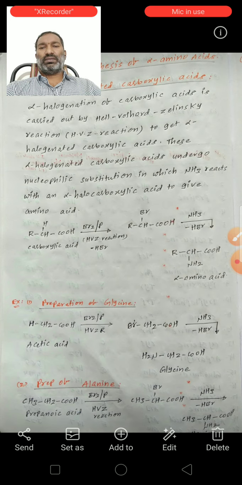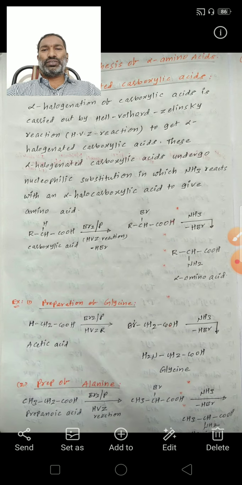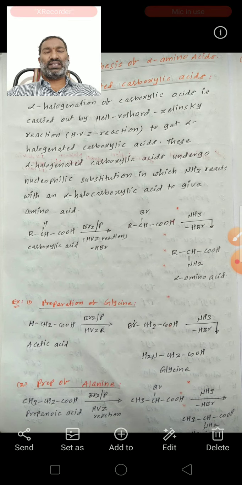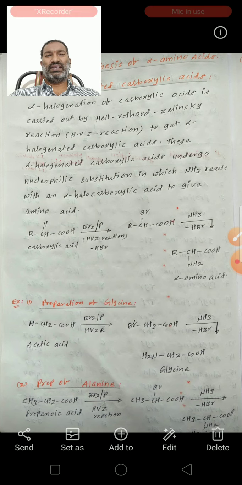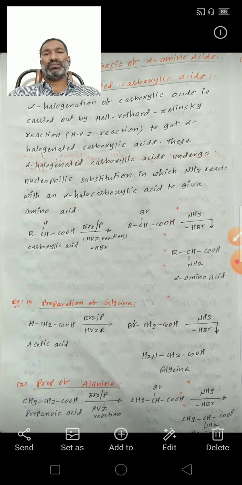Alpha halogenation of carboxylic acids is carried out by the Hell-Volhard-Zelinsky reaction, abbreviated as the HVZ reaction, to get alpha halogenated carboxylic acids.